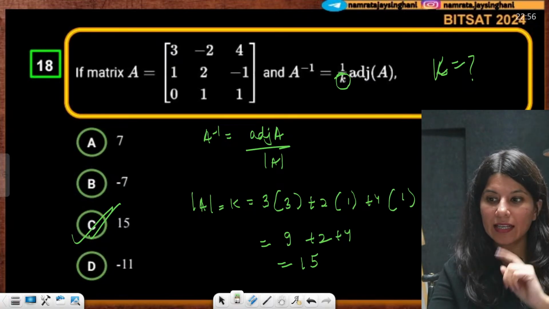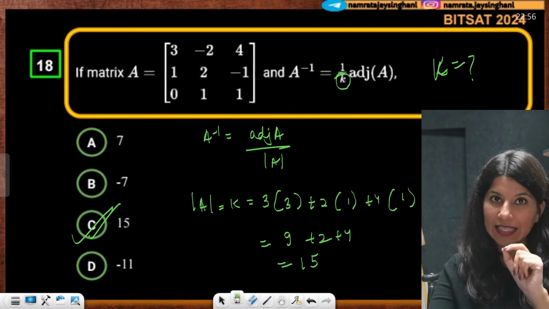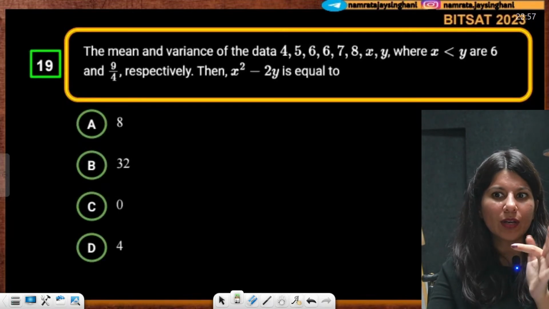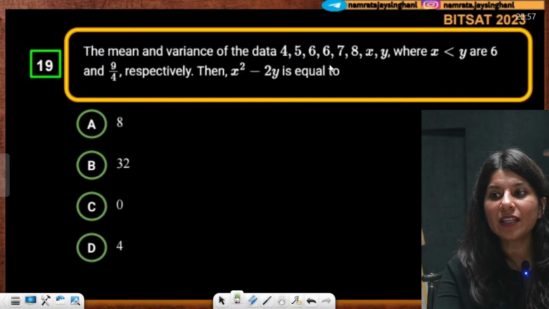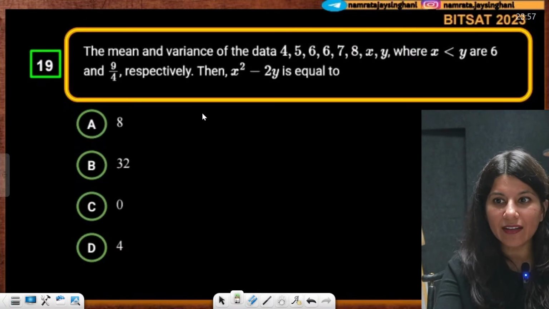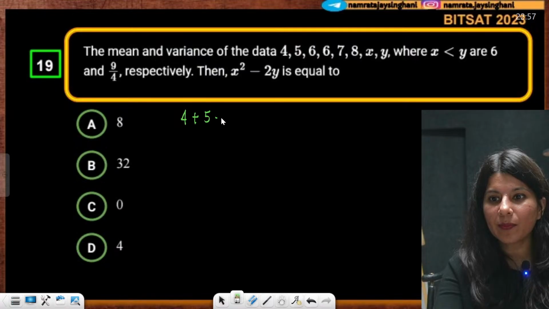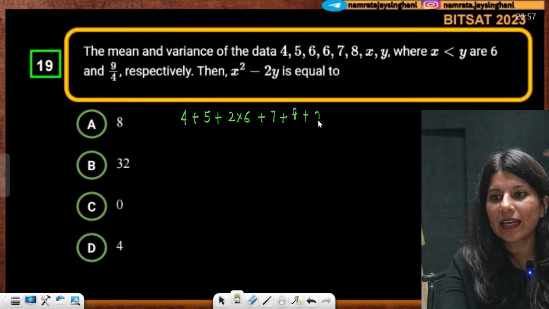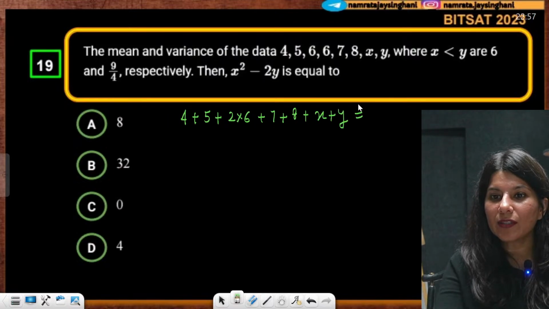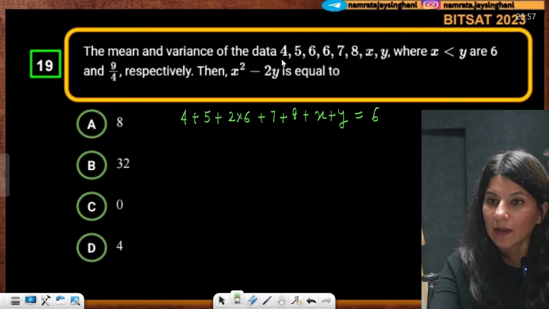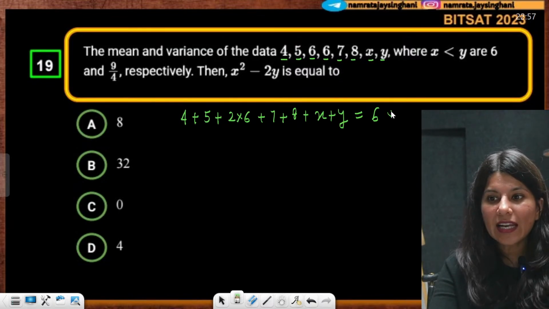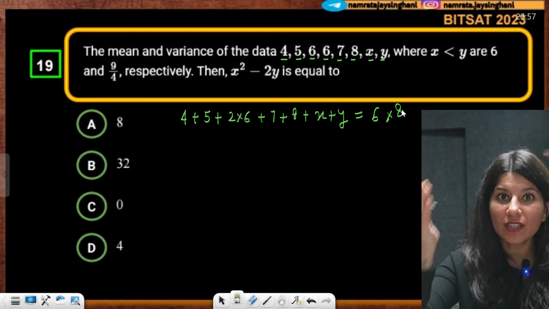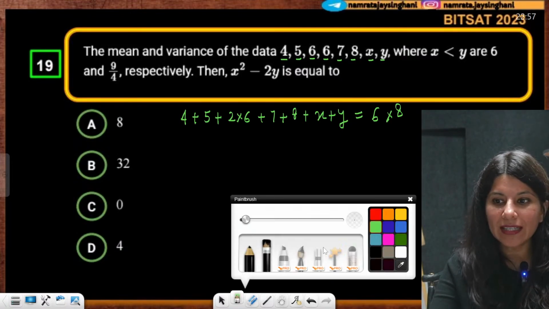Shall we move on to the next problem? Yes, yes, yes. Next problem is from the world of statistics. Easy question from statistics. You can find it slightly calculative, but concept-wise, it is very easy. Mean and variance of the data is given. So, mean, you just add everything. So, 4 plus 5 plus 6, 2 multiply 6 plus 7 plus 8 plus x plus y is equal to, what is the mean by the way? 6. How many numbers are there? 1, 2, 3, 4, 5, 6, 7, 8. So can I write 6 multiply 8? Sum of all the observations upon 8 is equal to 6. So I just multiply directly 6 multiply 8.